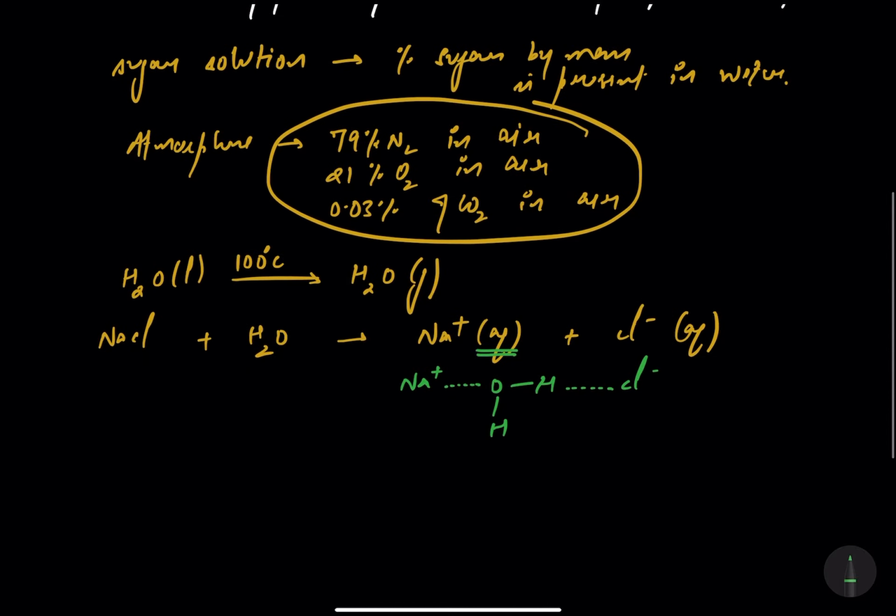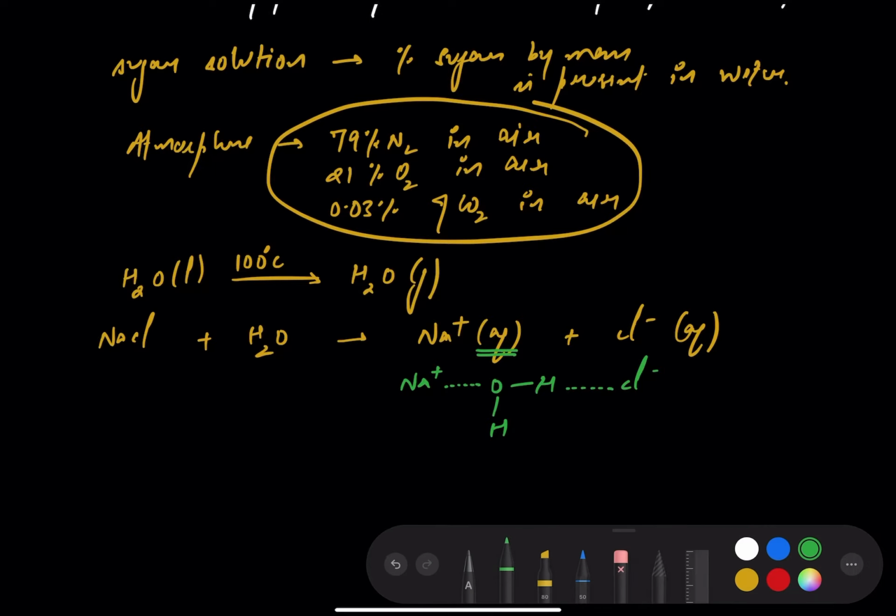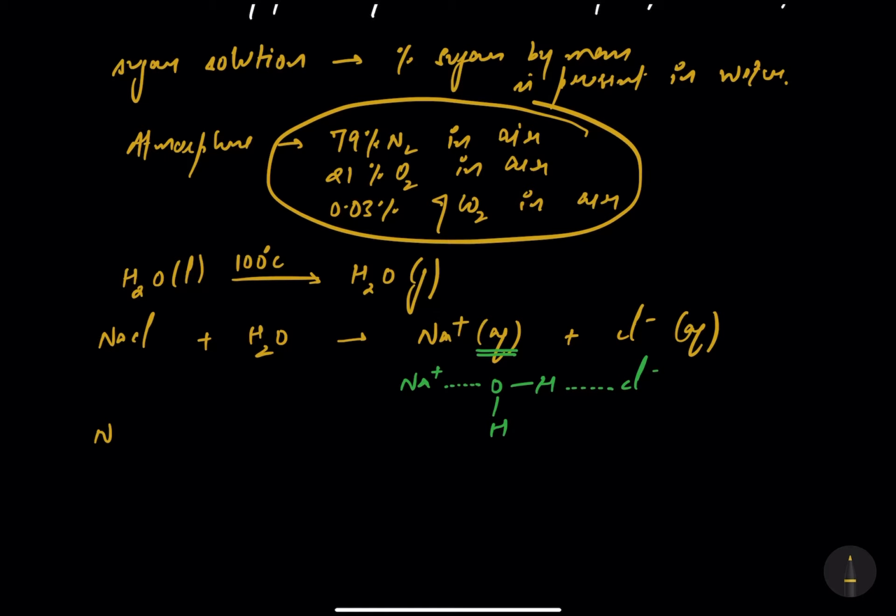That stands for aqueous state. Another reaction: I'm having sodium oxide, Na2O. If I dissolve this thing in water, it forms a new compound NaOH. That's also a chemical change. That water has reacted with sodium oxide to form an alkaline solution NaOH.